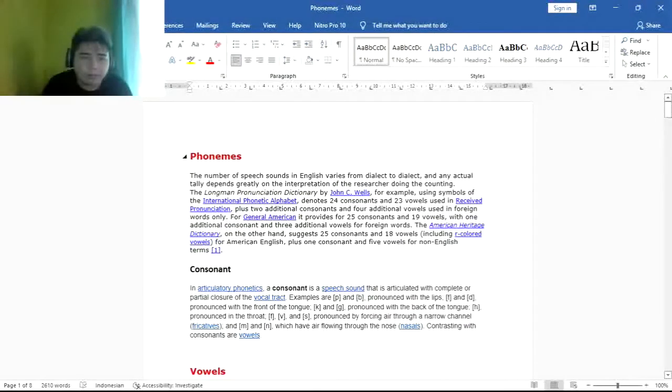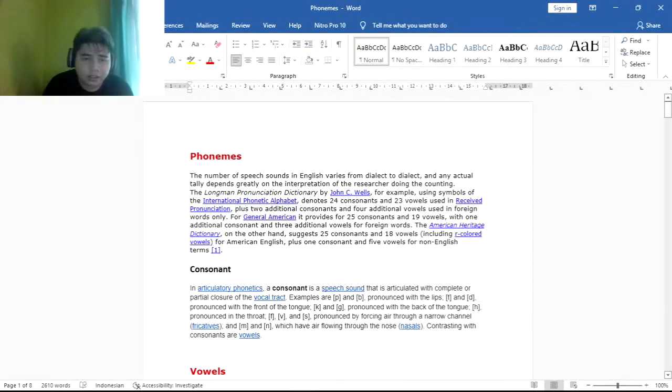Phonemes. What is a phoneme? The number of speech sounds in English varies from dialect to dialect, and any actual tally depends greatly on the interpretation of the researcher doing the counting. The Longman Pronunciation Dictionary by John C. Wells, for example, using symbols of the International Phonetic Alphabet, or IPA, denotes 24 consonants and 23 vowels used in